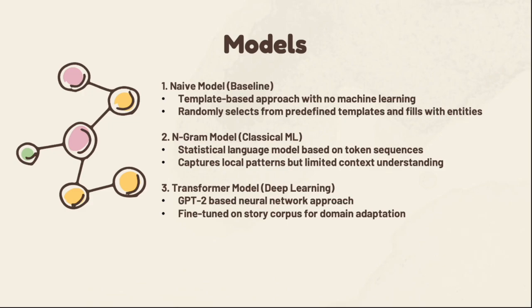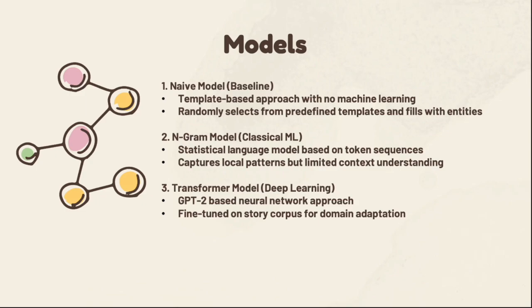I implemented three different approaches. First, a naive model, which uses no machine learning but simply fills predefined templates with randomly selected entities. This serves as our baseline. Second, an n-gram model representing machine learning approaches.